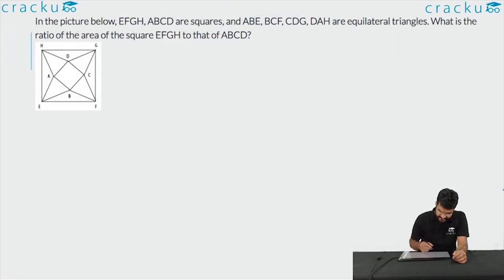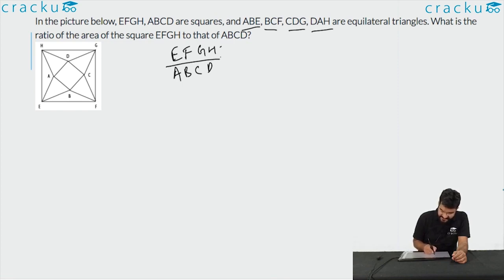In this question, we are given that there are two squares. EFGH is the bigger square outside, and ABCD is a smaller square which is inside if you look at the diagram. Now we are also told that ABE, BCF, CDG and DAH are all equilateral triangles. We are required to find out the ratio of EFGH, this is the bigger square, to that of the smaller square ABCD. So let us assume that the side of EFGH is Y and the side of ABCD is X.